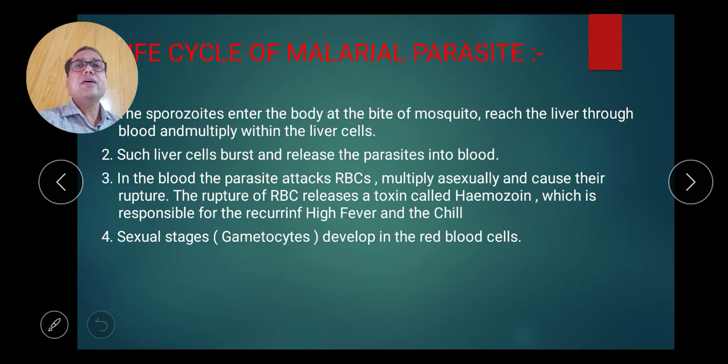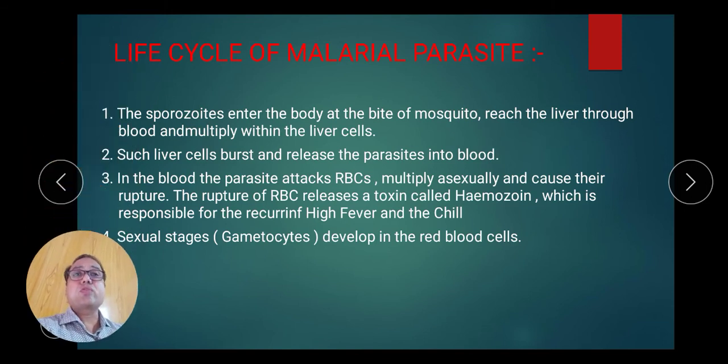Now we take the detail about the life cycle of the malaria parasite. As you know, this is an important question. A 5 mark question will be asked in your examination. So you have to learn all the points about the life cycle of the malaria parasite. The first one is the sporozoite enters the body by the bite of a mosquito, reaches the liver through blood and multiplies within the liver cell.